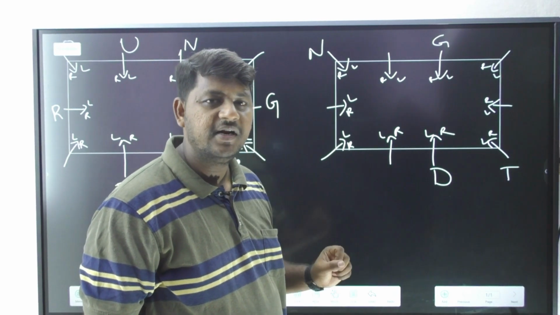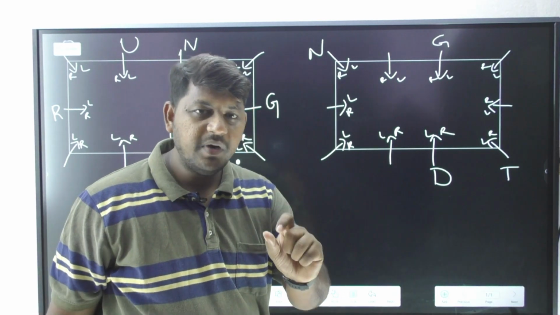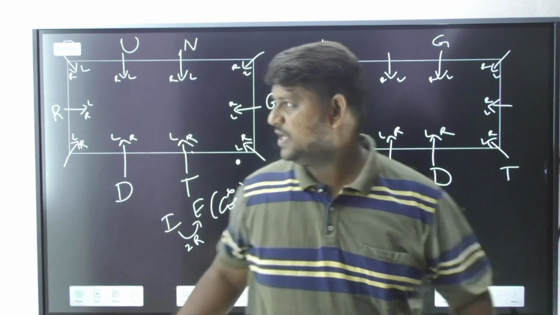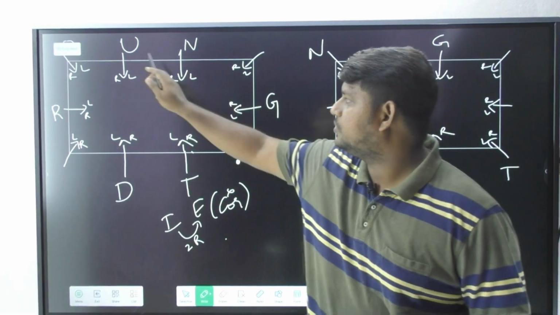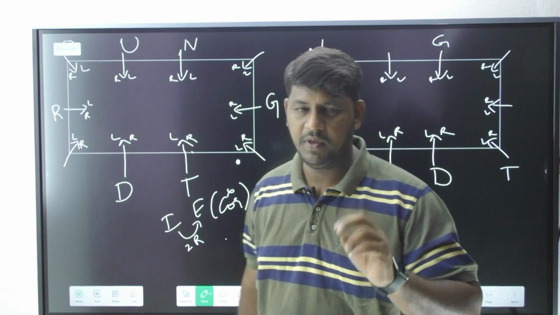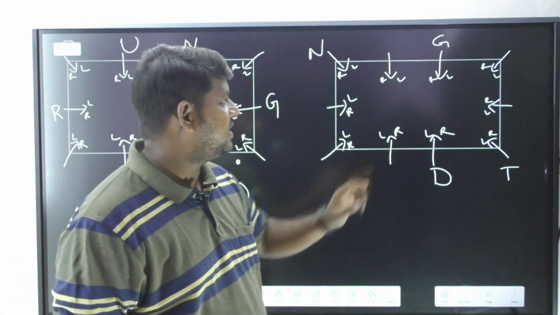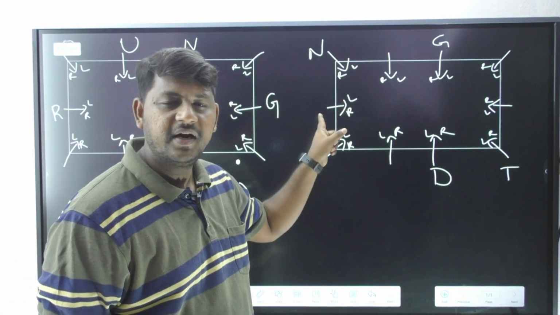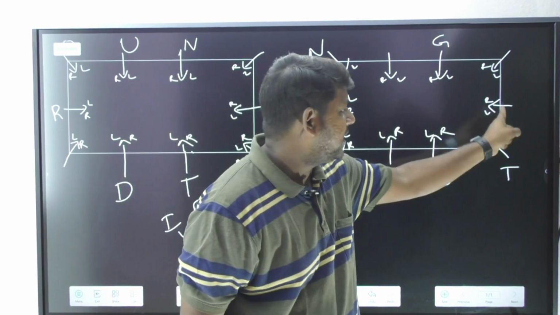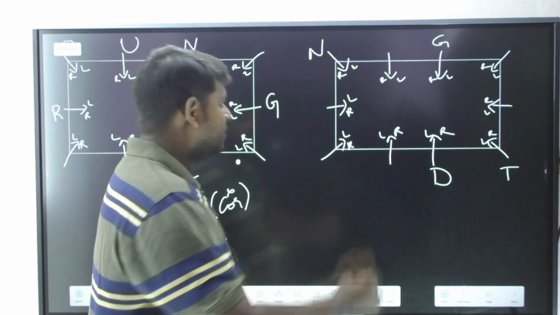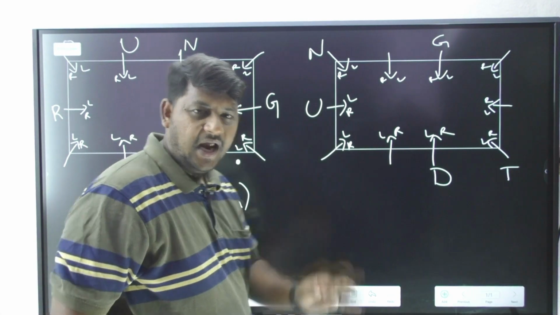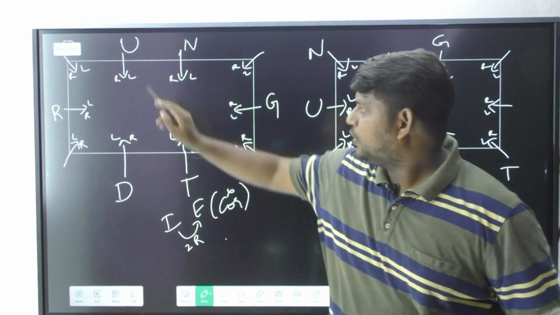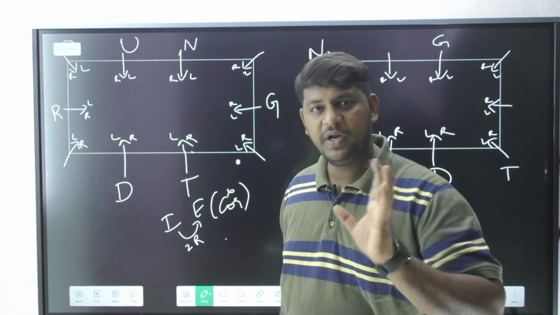And what is another information you remember? In between G as well as U, there are two persons in between them. So two persons, it is mentioning 1 and 2, immediate right of N is vacant. 1 and 2, no, it is not vacant. So I have to bring U here. And the other information, U's second right I have to bring R, correct?